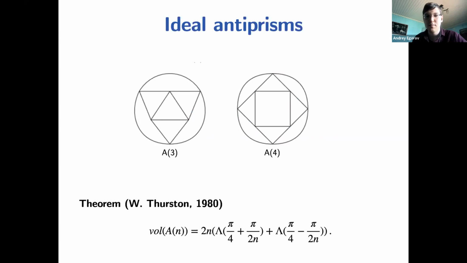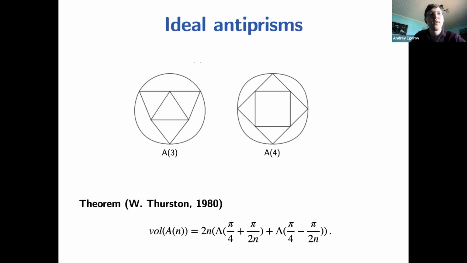For example, here in the picture on the right, we have a polyhedron A4. We have a 4-gon on the top, a 4-gon as an outer face, and they are connected by triangles. And on the left, there is A3, which is at the same time an octahedron, and actually the smallest possible ideal right-angled polyhedron.